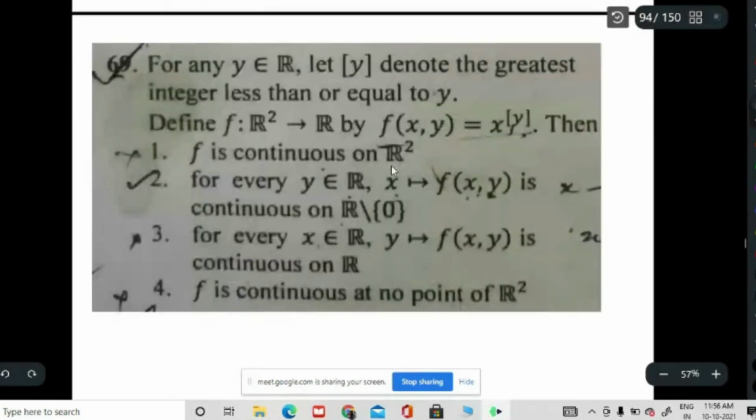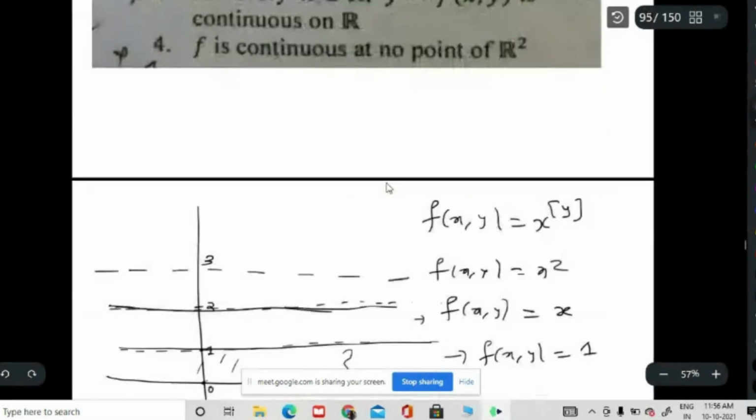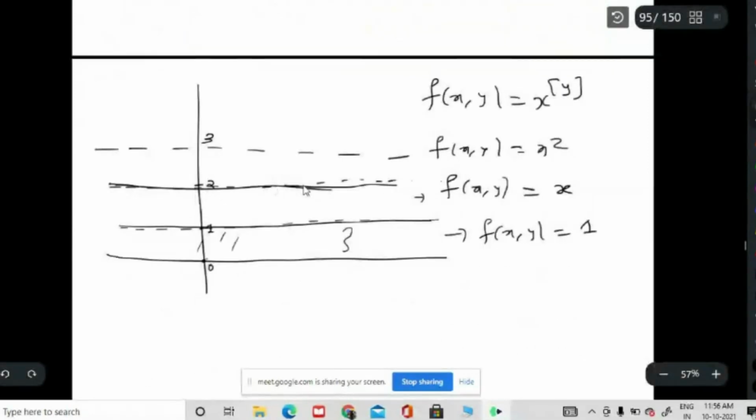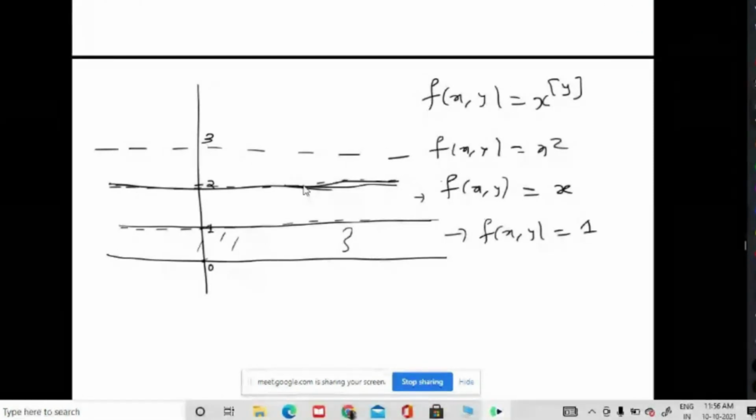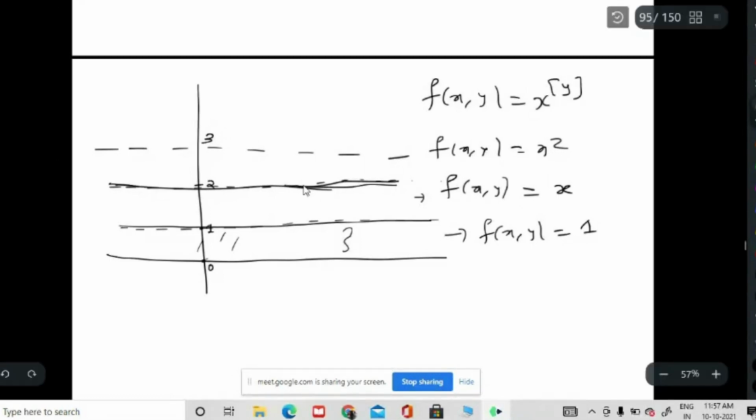Now the first question: f is continuous on R2, that means f is continuous everywhere. What is the answer? From this figure you can easily observe. Is it continuous everywhere on the domain? Can you give me some point where it is not continuous? Yes, on the line y equals 2 it is not continuous. You can take any integer.